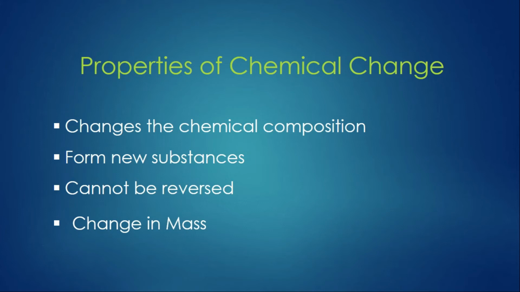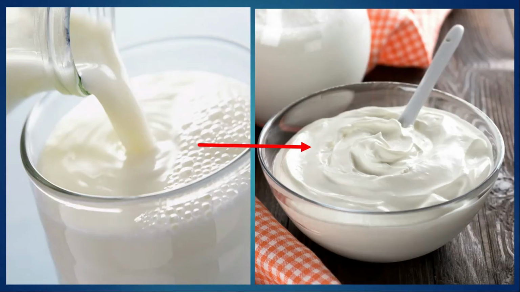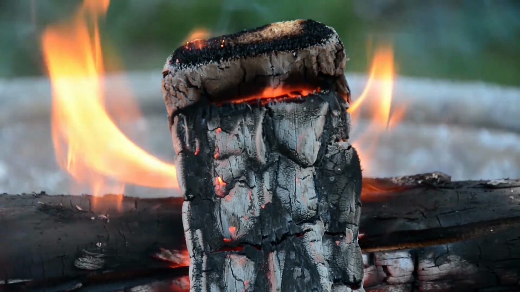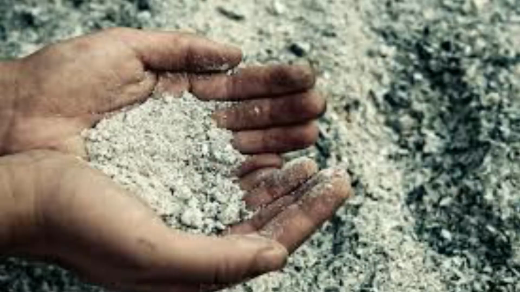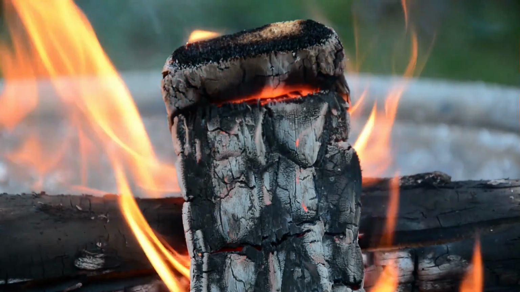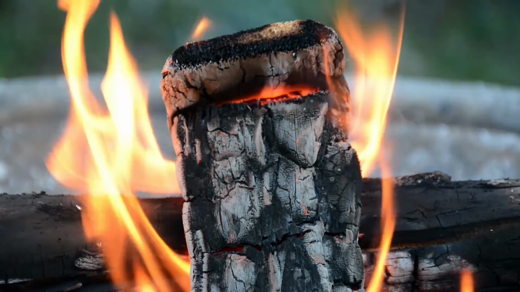Sometimes this change in the mass needs to be measured in order to check the actual change in mass, like in the case of milk and curd, but some other times these changes can be easily evident without even needing any type of measurement, like in the case of burning of wood. When we burn a piece of wood, it gets converted into ash, and it is easily understandable that the mass of the resultant ash from the burning of the wood has reduced a lot in comparison to what it was before.